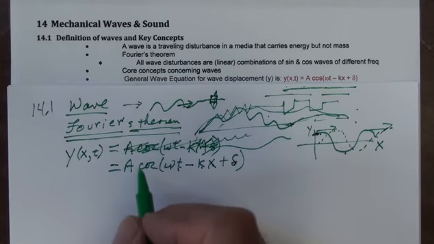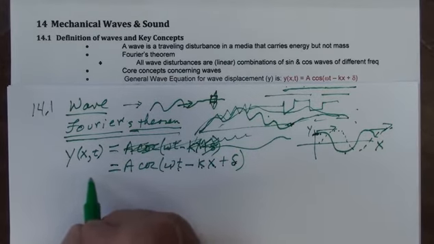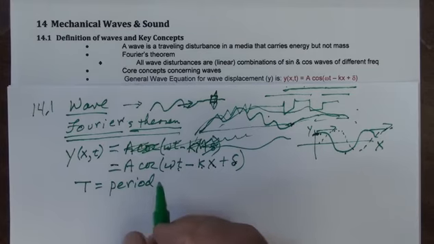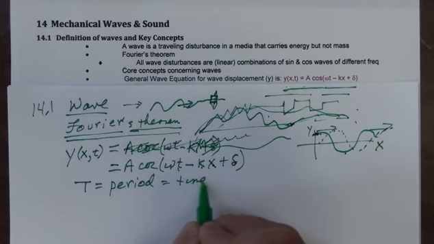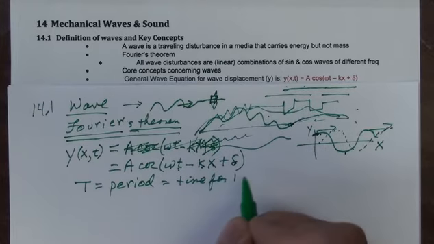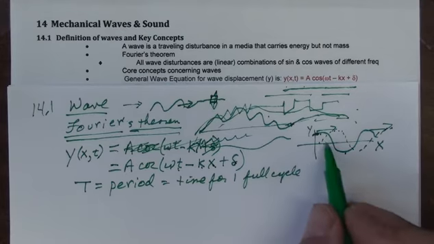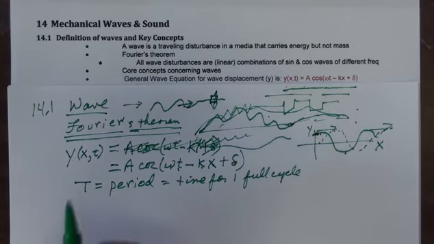First of all, we can talk about the period of the wave. T is the period, and the period of the wave is the time required for one cycle. How long does it take one complete cycle of this wave to oscillate.